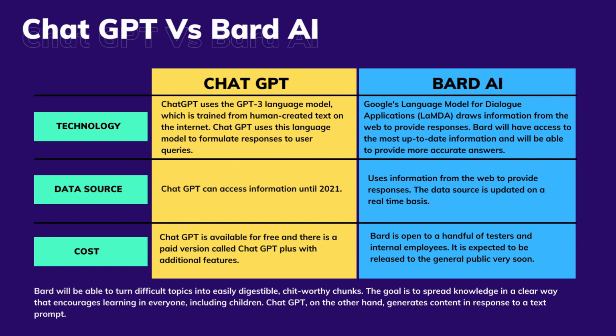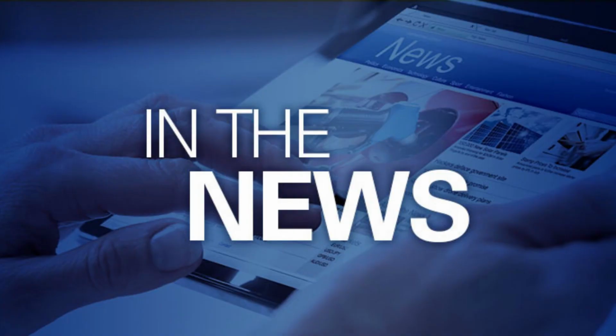ChatGPT is available for free, and there is a paid version called ChatGPT Plus with additional features. Bard is expected to be released to the general public very soon. All in all, Bard will be able to turn difficult topics into easily digestible, bite-sized chunks. The goal is to spread knowledge in a clear way that encourages learning in everyone, including children. ChatGPT, on the other hand, generates content in response to a text prompt.